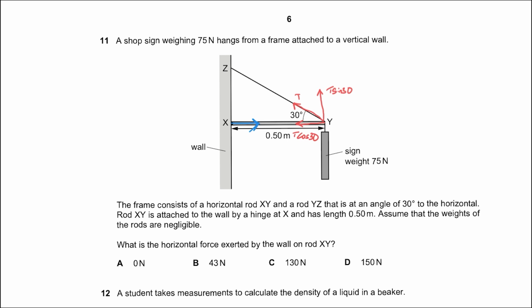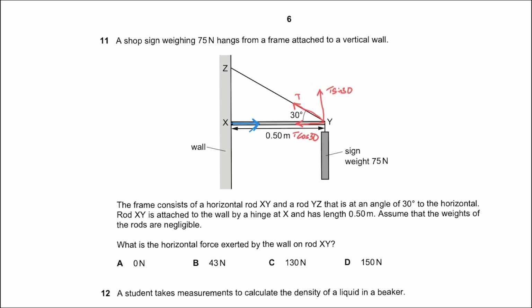If you talk about the principle of moments, and if you take this as the pivot, the moment due to this blue force, which is the force that the wall exerts on the rod, will be equal to 0. The moment due to T cos 30 will be 0 because both these forces pass through the pivot, which is at position X. The clockwise moment due to the weight of the sign will be equal to the anti-clockwise moment due to T sine 30.